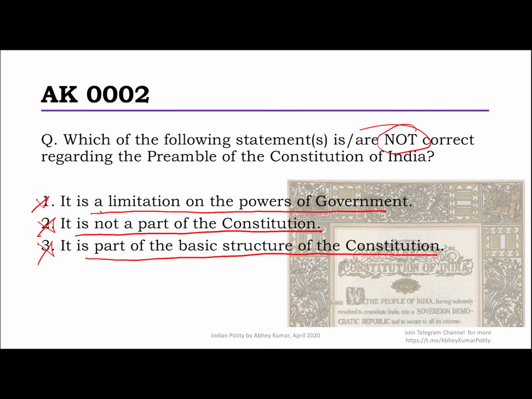However, the confusion remains because some of the ideals mentioned in the preamble have been declared as basic features of the Constitution. For example, secularism. Now that is a basic feature of the Constitution. So anyway, all three statements are wrong, and the performance again is very poor. Hardly 28% got this correct. And on the right, that is the actual picture from the Constitution of India.